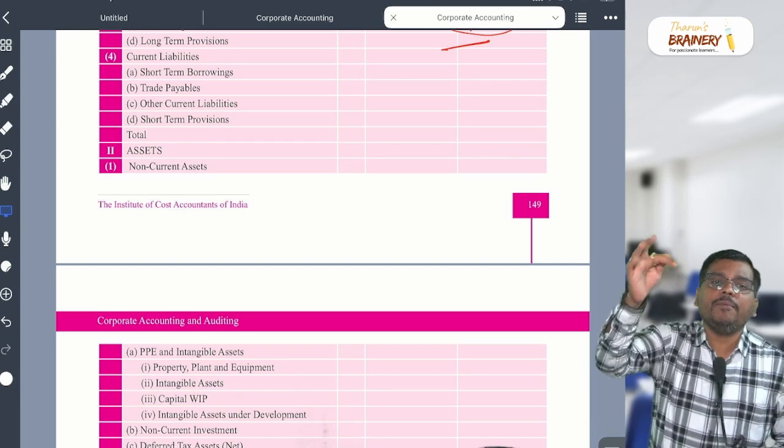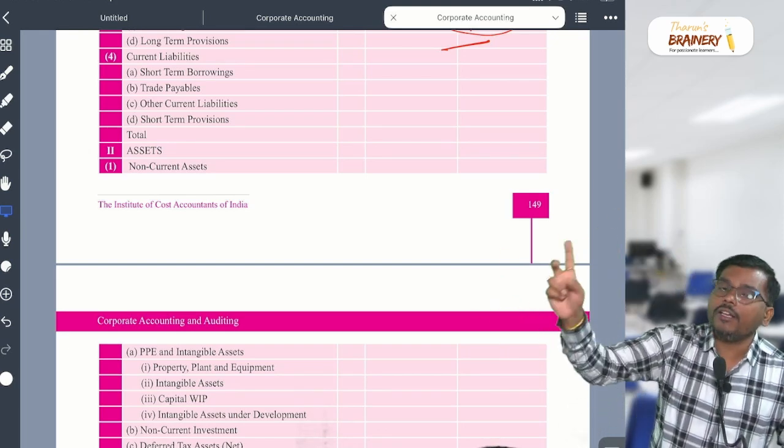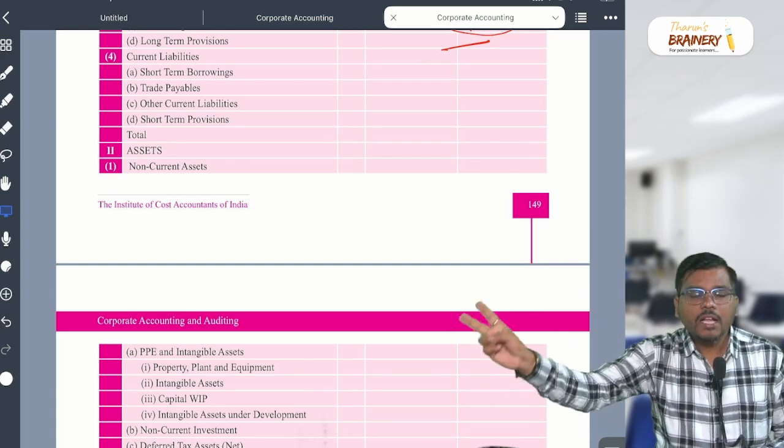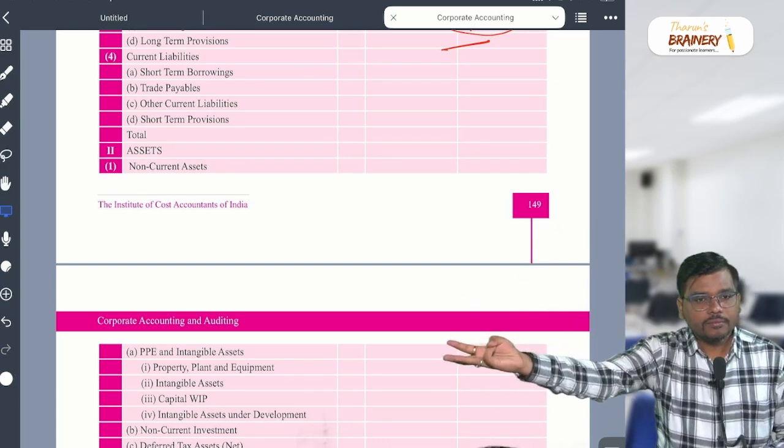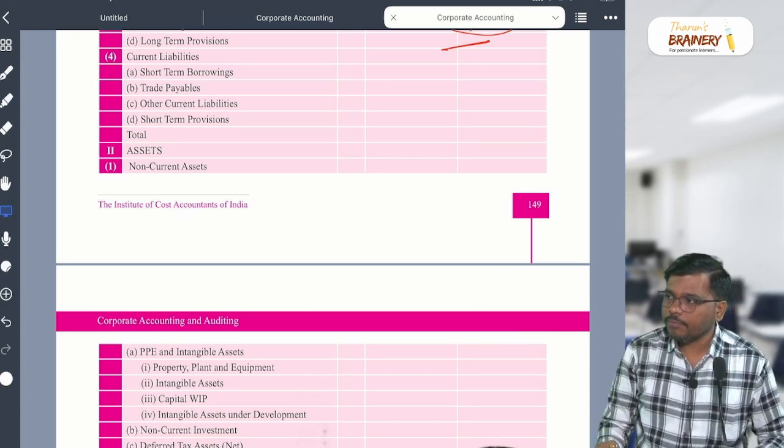In non-current liability, A, B, C, D. A, long-term borrowing. B, C, other long-term liability, and D, long-term provision.